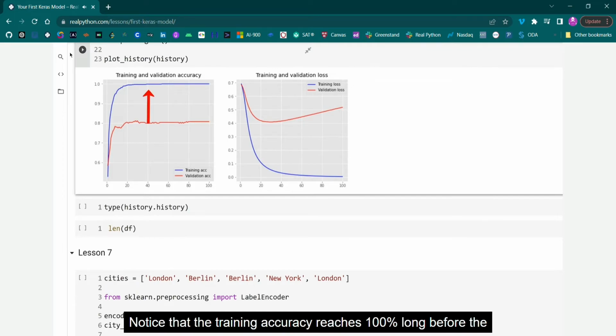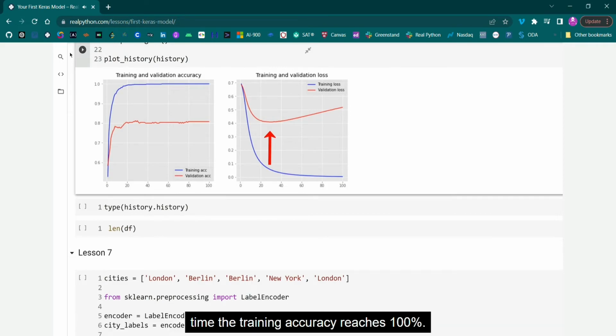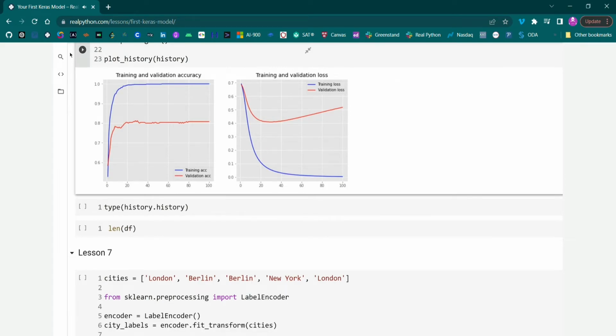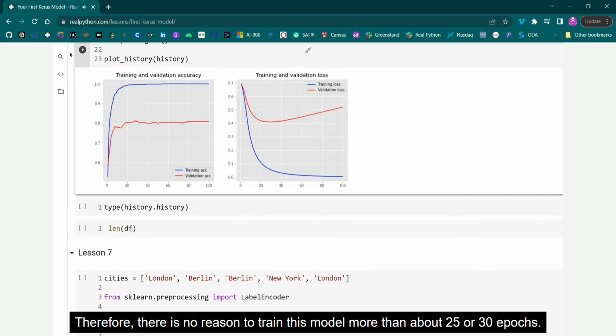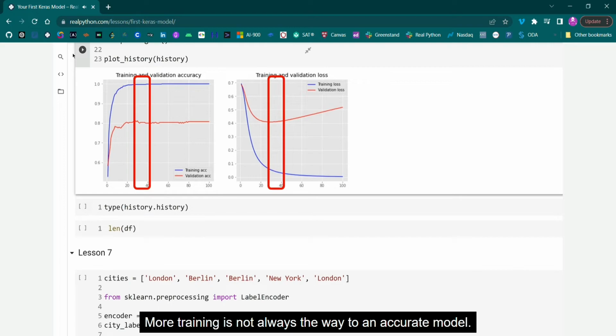Notice that the training accuracy reaches 100% long before the 100th epoch, and that the validation loss begins to increase about the same time the training accuracy reaches 100%. Therefore, there is no reason to train this model more than about 25 or 30 epochs. More training is not always the way to an accurate model.